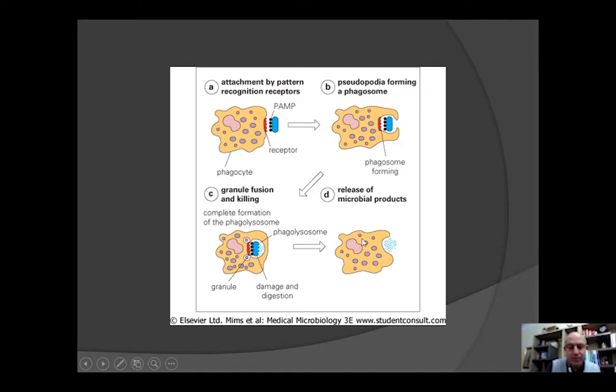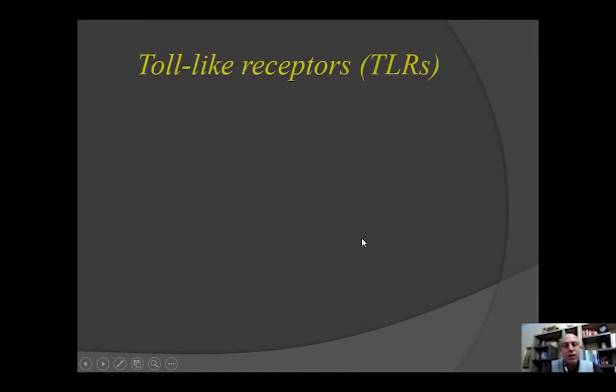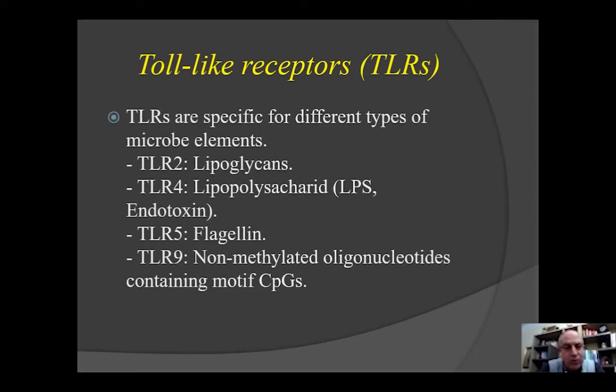Very simple. Now, if we have PAMPs on the microbes, what do we have on the cells? We call them toll-like receptors, TLRs. For every PAMP, you have a specific TLR. If a bacteria has lipoglycan, the cell should have TLR2.